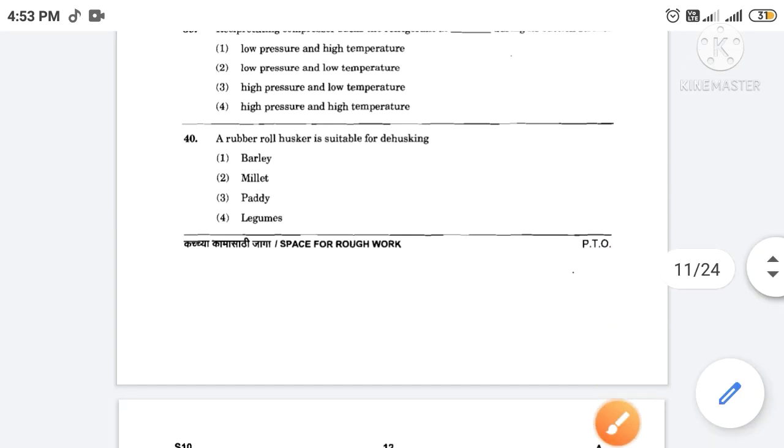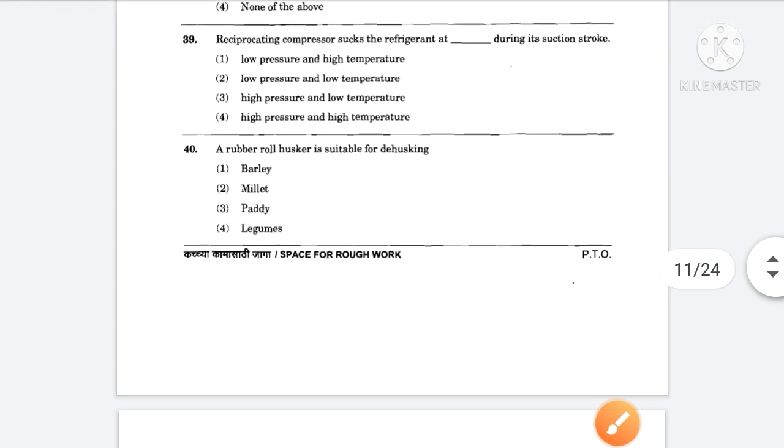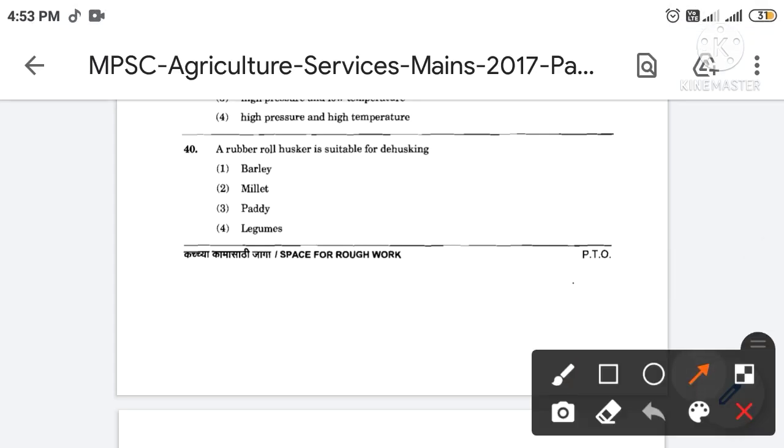Then next, a rubber roll husker is suitable for dehusking. The correct answer is option number 3. So a rubber roll husker is suitable for dehusking of paddy.